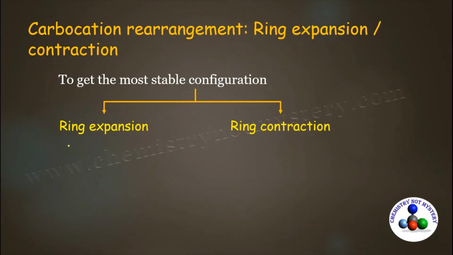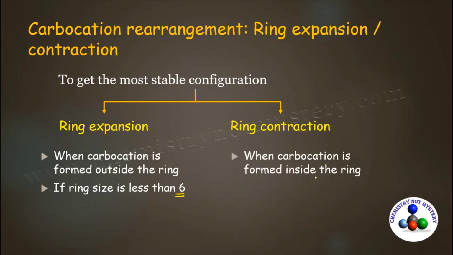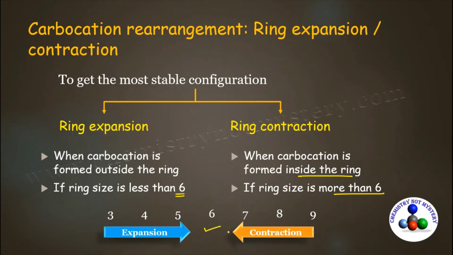Ring expansion may take place when carbocation is formed outside the ring. And the next condition, if ring size is less than 6. And carbocation rearrangement takes place by a ring contraction if carbocation is formed inside the ring and the ring size is more than 6. If ring size is less than 6, it undergoes ring expansion, and if ring size is more than 6, it undergoes ring contraction. In either way, it wants to achieve stable configuration of 6-member ring.